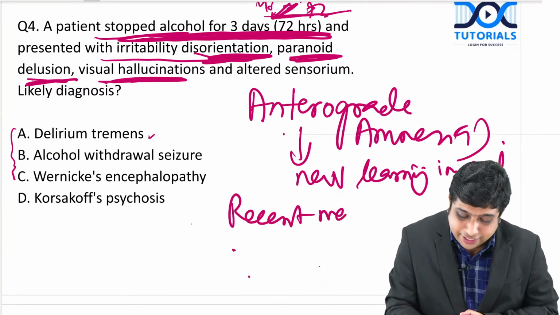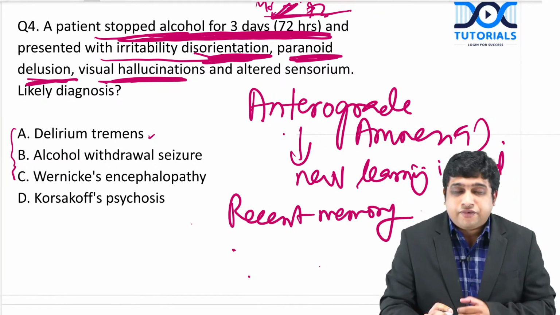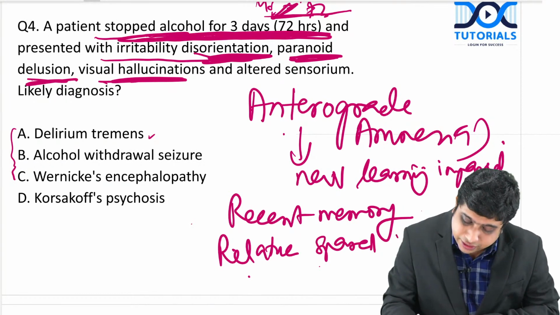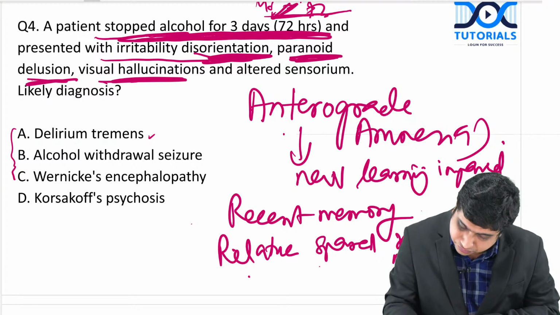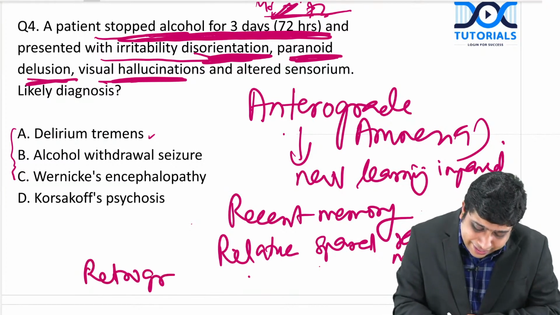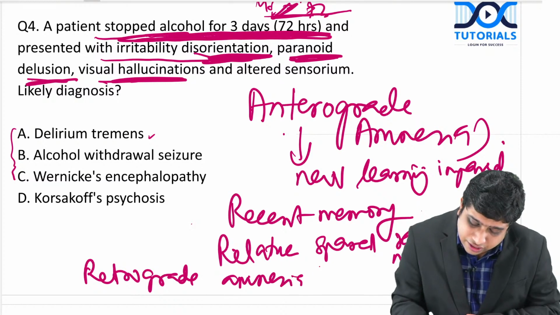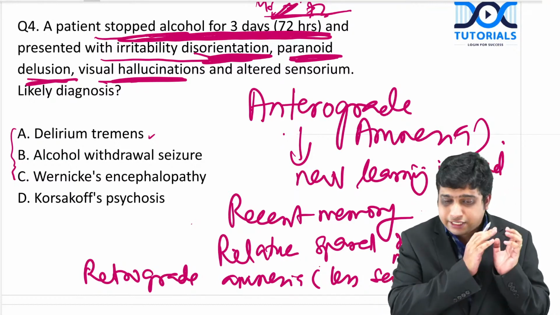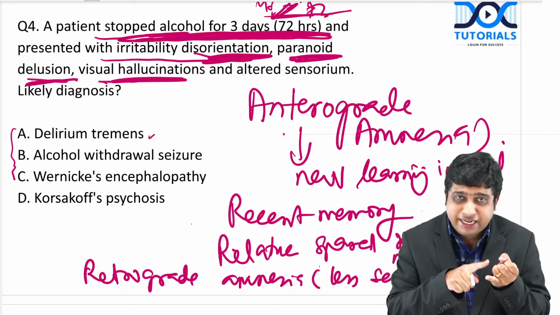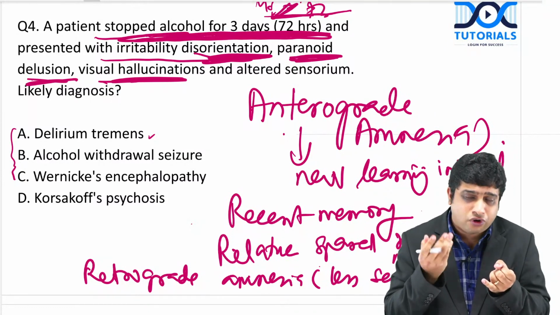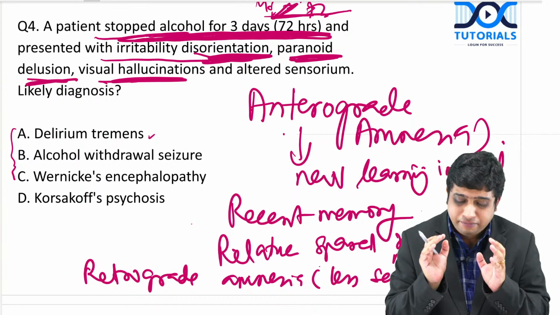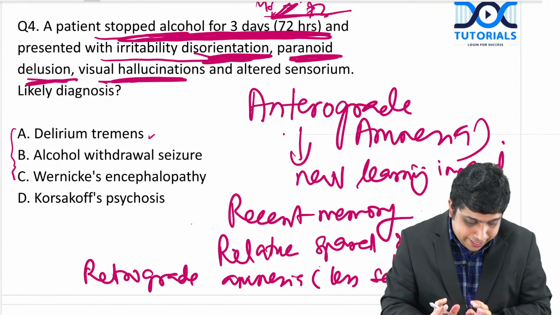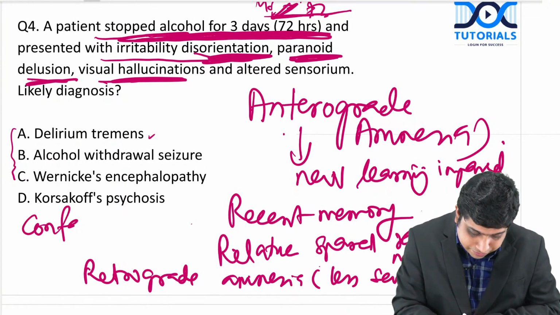Recent memory is affected, whereas remote memory is relatively spared. And retrograde amnesia can also occur, but less severe, that is amnesia to events before the insult. So, mainly after the insult the new learning is affected, anterograde memory is mainly affected. The retrograde memory can sometimes be affected, but less severe, and recent memory is mainly the affected thing, remote memory is relatively spared, and there can be confabulation.